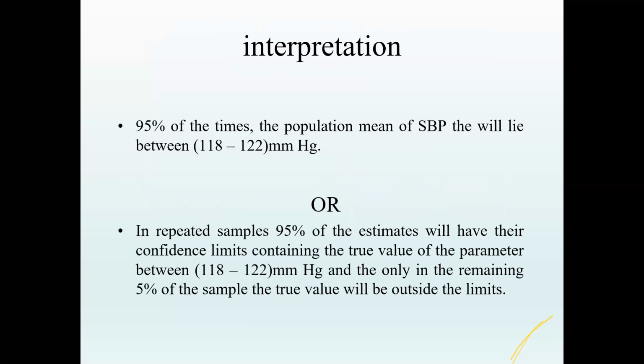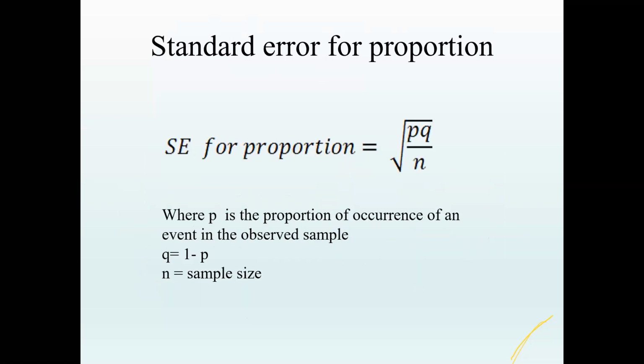Okay. So the standard error of proportion, for example, you're comparing the probability of occurrence of an event and non-occurrence of an event. For example, the success rate after a surgery, that is P, the proportion of occurrence of an event, and Q is 1 minus P, or 100 minus P. So this is how we calculate it for a proportion.